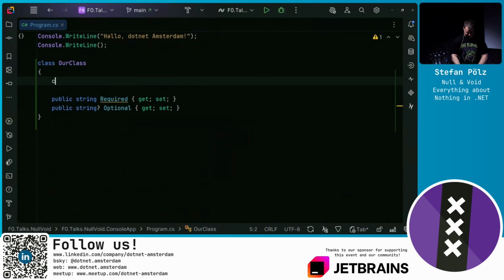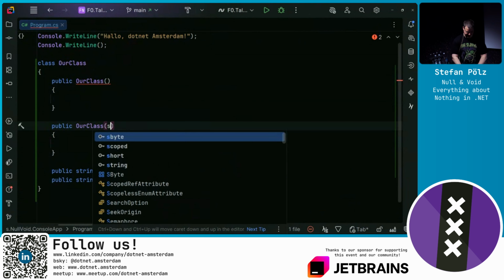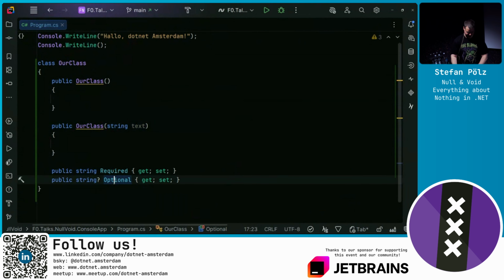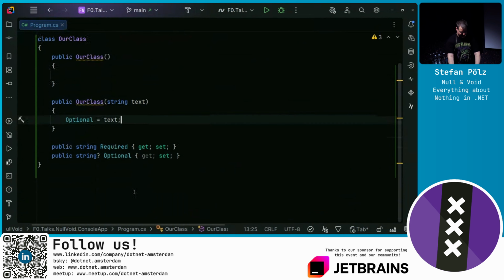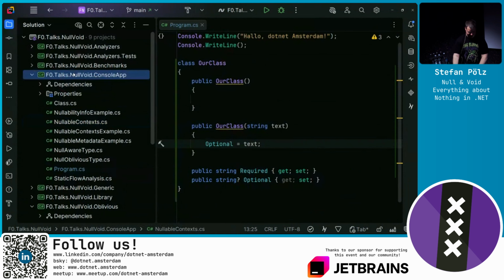Let's also define a constructor, maybe an empty one, and a constructor that takes a text and sets this text here. Now we already compiled, now we have nullable enable in the entire project. When we have nullable enable on the entire project, it applies to the entire project.